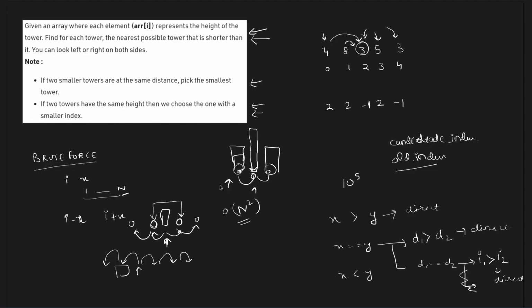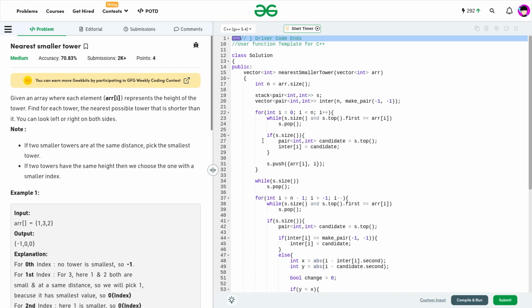So this is our whole idea. Now let us have a look at the code and discuss it. What we're doing is I've created a variable n equal to array.size, and we have created a stack of pairs. Similarly, a vector of pairs called inter. This is going to store my intermediary answer. I've initialized all the values with -1, -1, and this will indicate that I have not got an answer for this particular index till now.